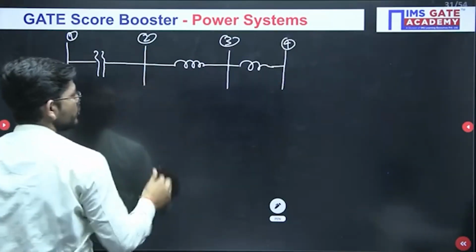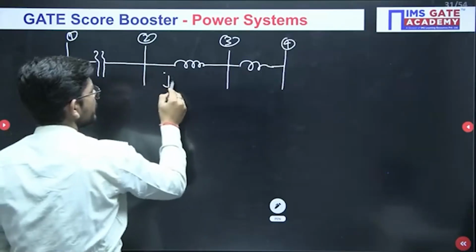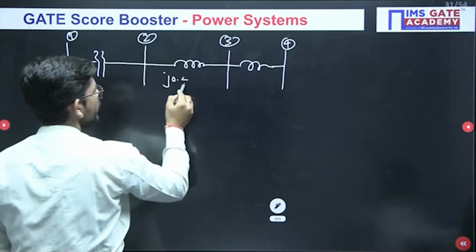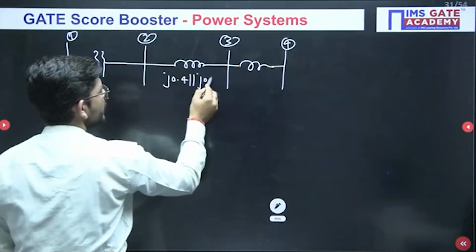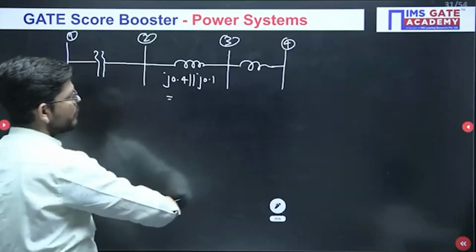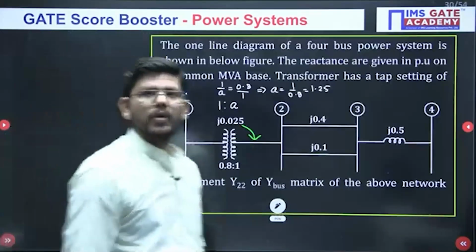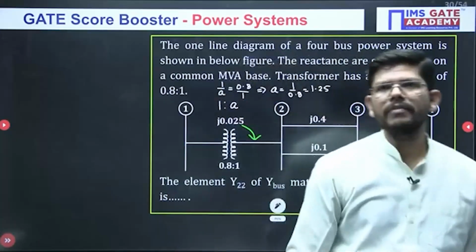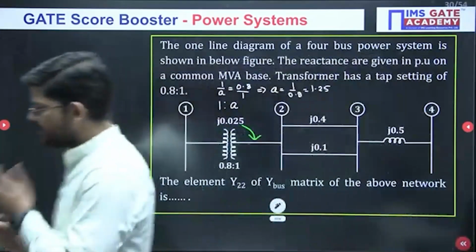So what we will get here is the parallel combination of j0.4 and j0.1, that is 0.4 into 0.1 divided by 0.5. How much are we getting?